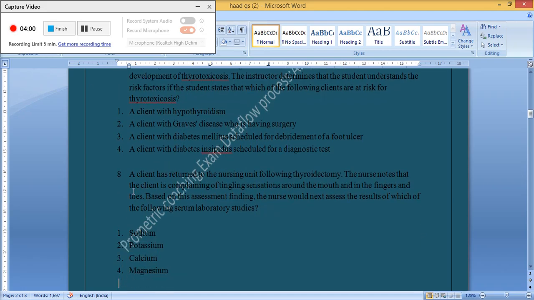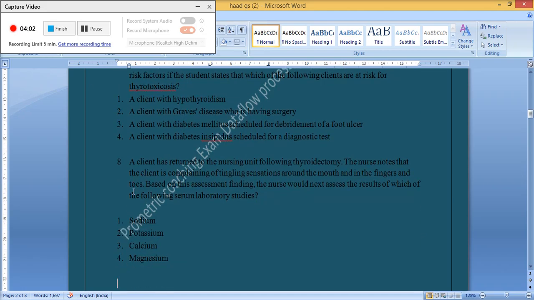8. A client has returned to the nursing unit following thyroidectomy. The nurse notes that the client is complaining of a tingling sensation around the mouth and in the fingers and toes. Based on this assessment finding, the nurse would next check the result of which of the following serum laboratory studies? 1. Sodium. 2. Potassium. 3. Calcium. 4. Magnesium. The correct answer is 3. Calcium.